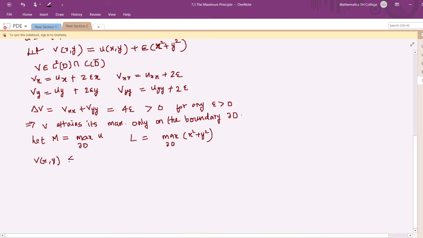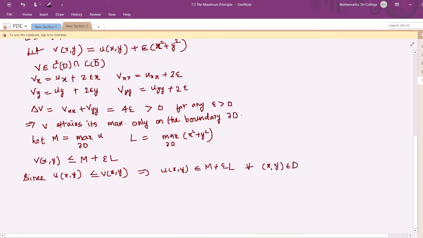Then we can say that V is less than or equal to M plus epsilon L. Now since u of xy is less than or equal to V of xy, it implies that u of xy is also less than or equal to M plus epsilon L for all xy in D.